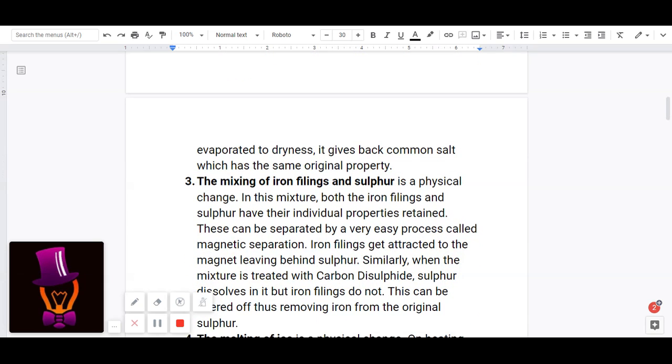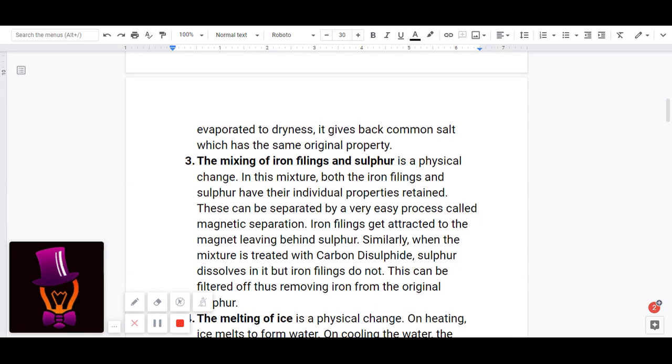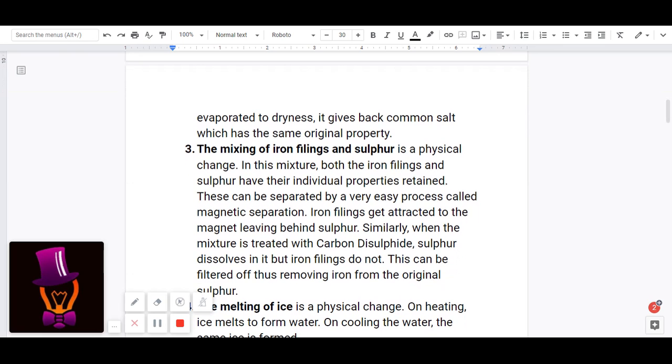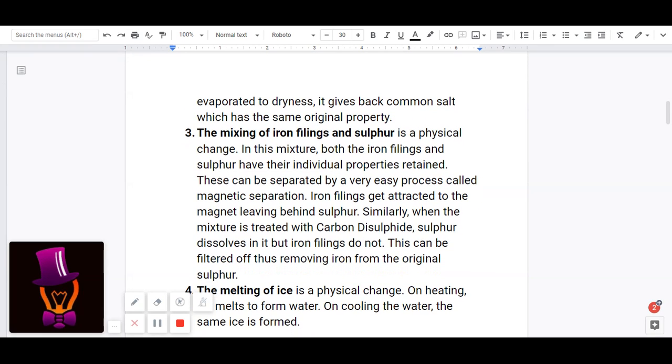The mixing of iron filings and sulfur is a physical change. In this mixture, both the iron filings and sulfur have their individual properties retained. These can be separated by a very easy process called magnetic separation. Iron filings get attracted to the magnet, leaving behind sulfur. Similarly, when the mixture is treated with carbon disulfide, sulfur dissolves in it but iron filings do not. This can be filtered off, thus removing iron from the sulfur.